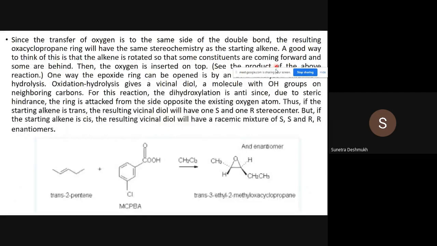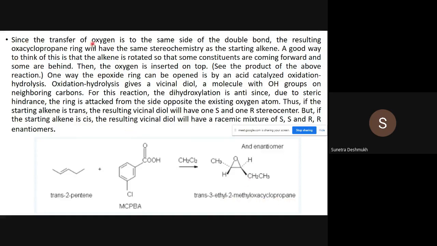So, transfer of oxygen. Here is one more example, trans-2-pentene. The methyl group and ethyl group are opposite to each other; this is a trans carbon-carbon double bond. After epoxide formation, you can find that the stereochemistry of the starting material is retained in the final product. The methyl group and ethyl group are still anti to each other, trans to each other. The methyl group is present below the plane, the ethyl group above the plane. So, trans-3-ethyl-2-methyloxacyclopropane.